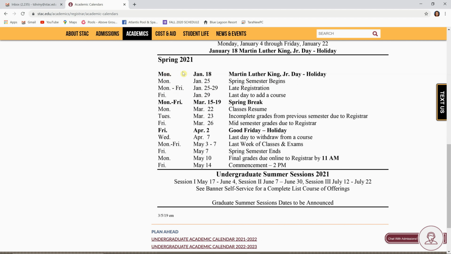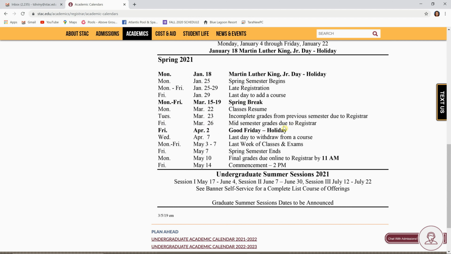Again, important holidays are listed in bold. You have your Monday, January 18th, Martin Luther King Day holiday, and then Monday through Friday, March 15th to the 19th, your spring break. Everyone always wants to know that. And Friday, April 2nd is your Good Friday holiday. So those are the dates that you do not have any classes. Another important date is Friday, March 26th. That's when mid-semester grades are due to the Registrar.